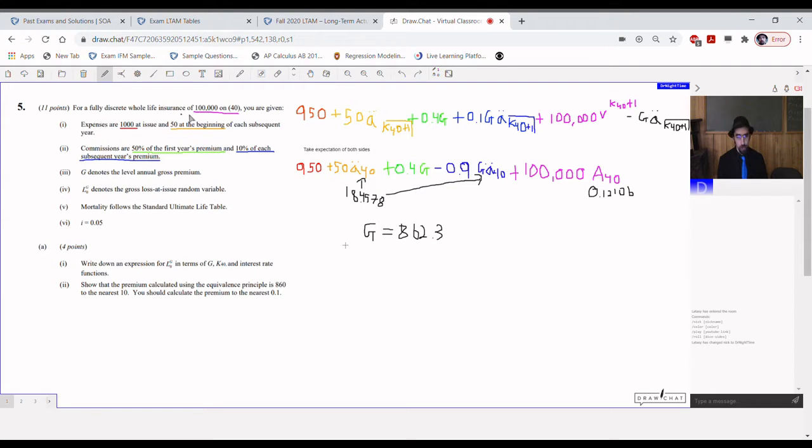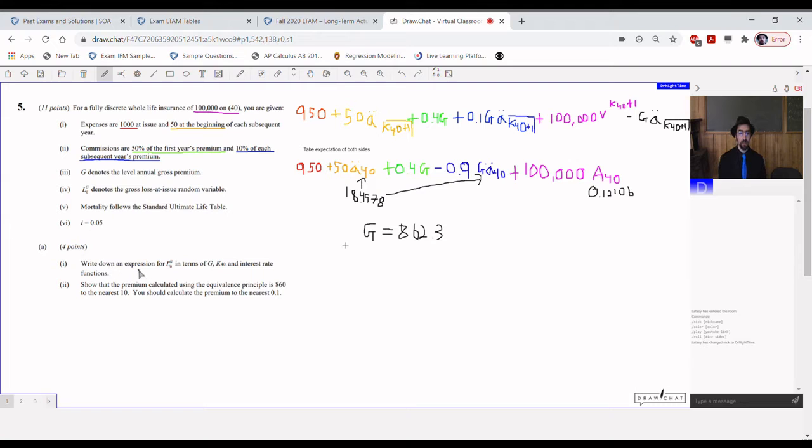So, for fully discrete whole life insurance of $100,000 on a 40-year-old, you're given expenses are $1,000 at issue, $50 at the beginning of each subsequent year. Commissions are 50% of the first year's premium and 10% of each subsequent year's premium. G denotes the level annual gross premium. L sub 0 super G denotes the gross loss at issue random variable. Mortality follows the standard ultimate life table, and interest is 5% per year.